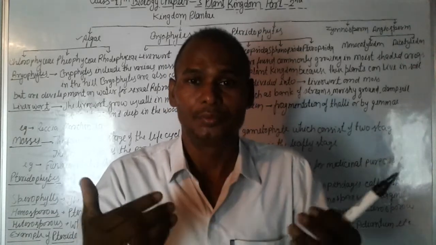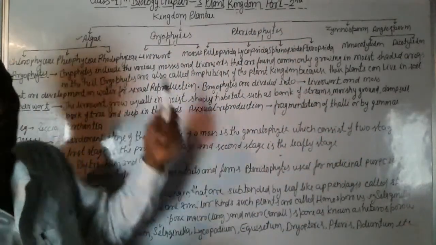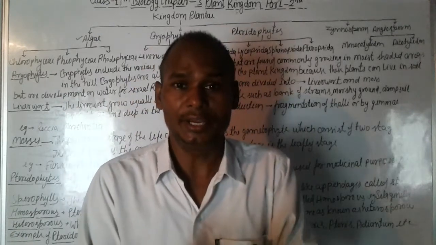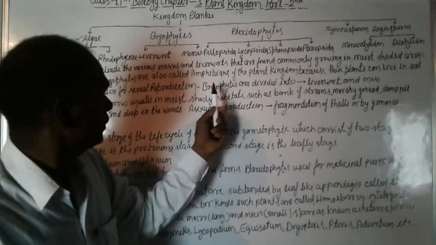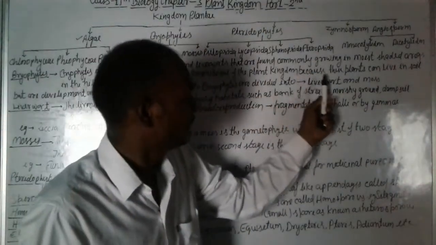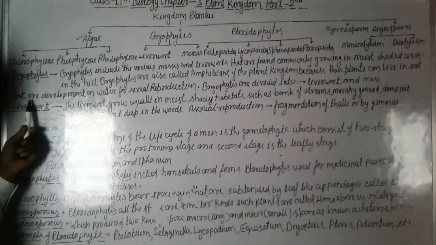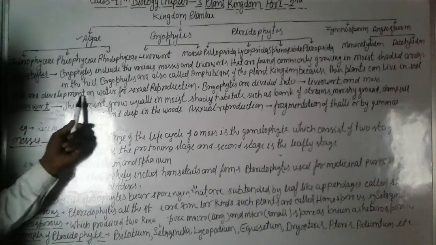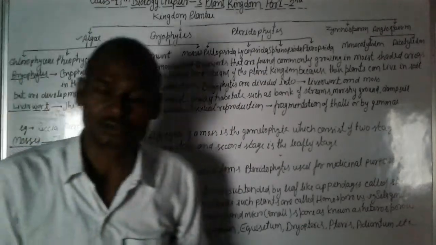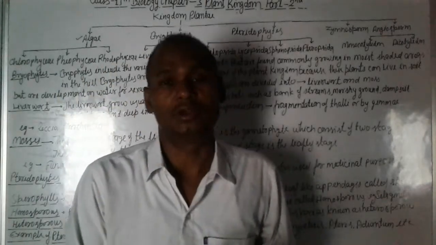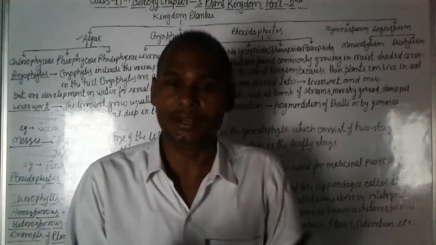So the frog and toad are amphibians, just like bryophytes are the amphibians of the plant kingdom because they live in both land and water. These plants can live in soil, but they need water for sexual reproduction, and they live on land.